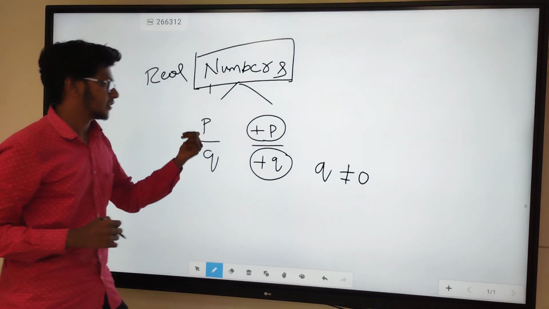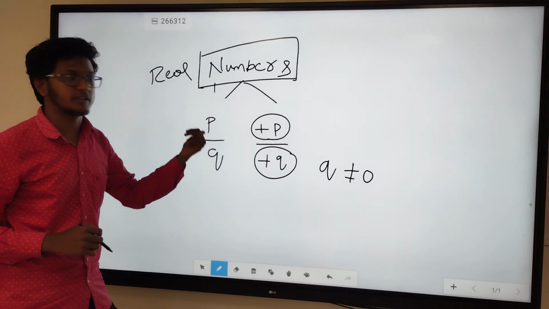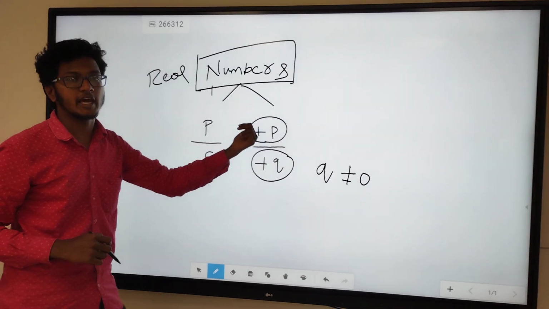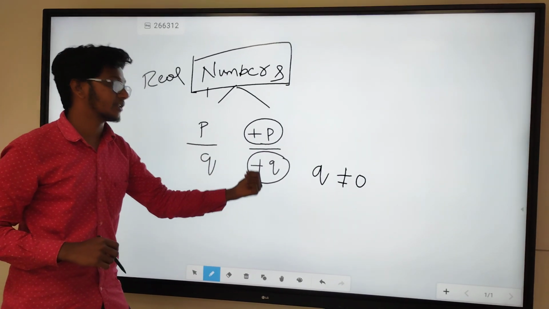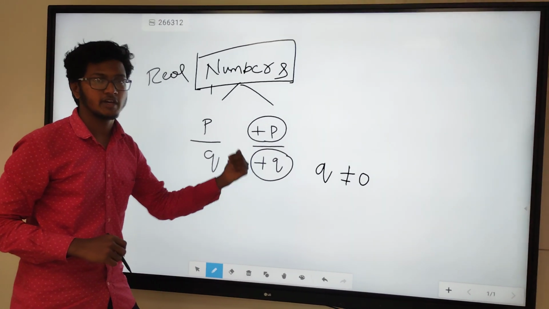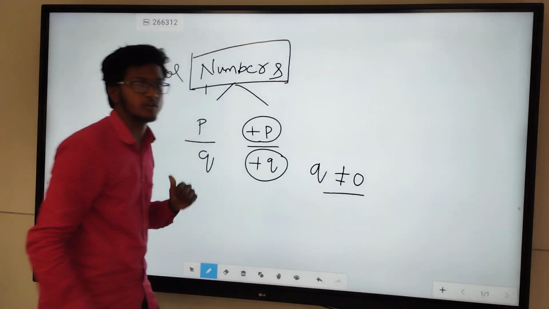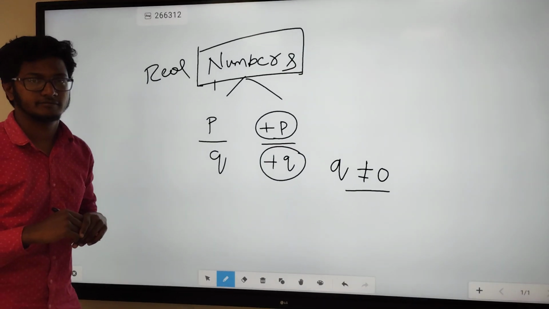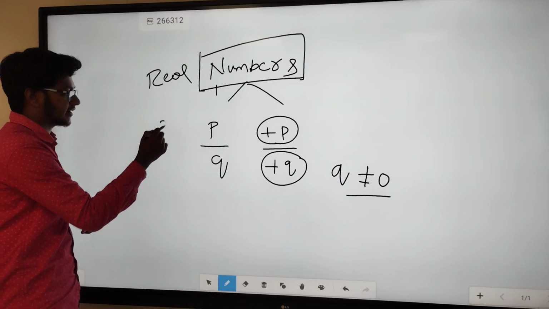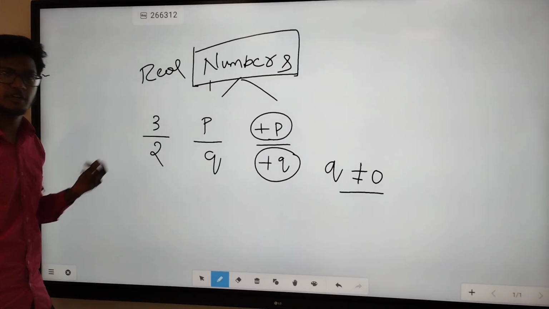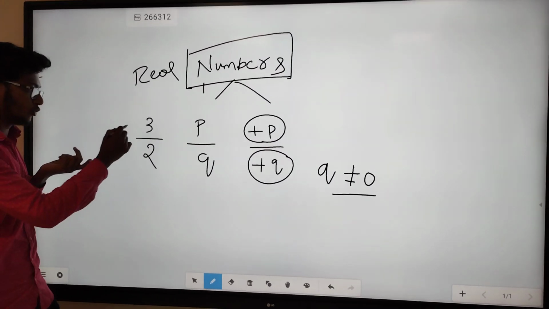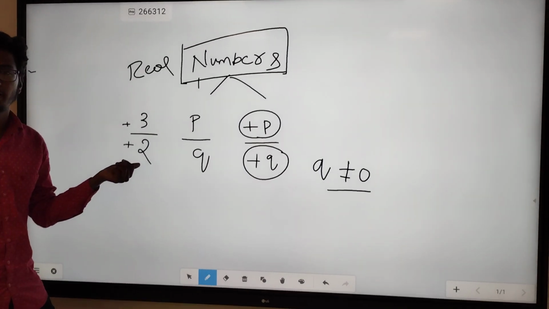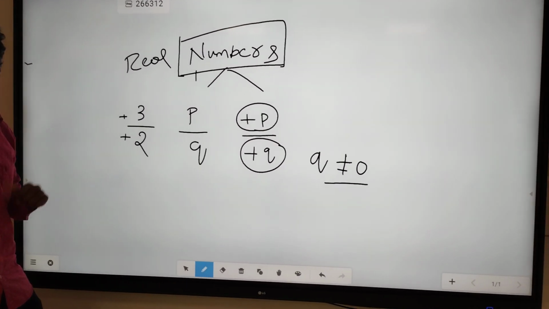Yes. So a rational number is a number which is represented in the form of P by Q, where P can be either positive or negative, but the denominator should be positive and should not be equal to 0. If I write a simple example, 3 by 2, 3 by 2 is a rational number. Both are positive and the denominator is not equal to 0, so I can call it a rational number.